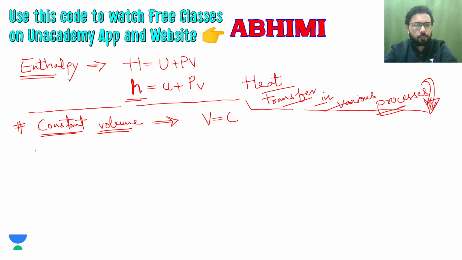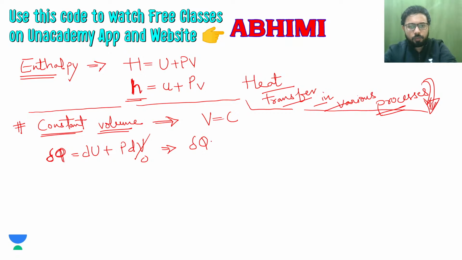So for constant volume, you have the first law of thermodynamics. First of all, del Q is equal to dU plus P dV. For constant volume, this term is 0, and your del Q will be equal to the change in internal energy.